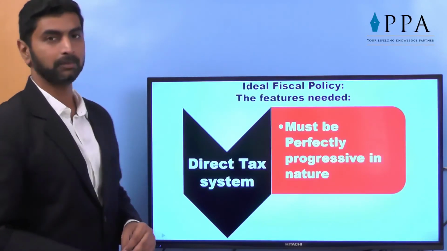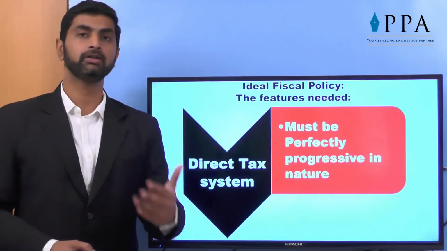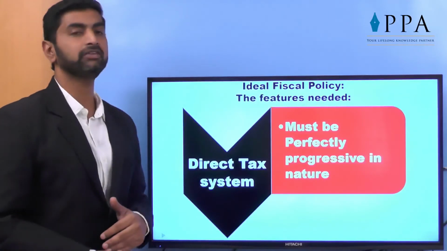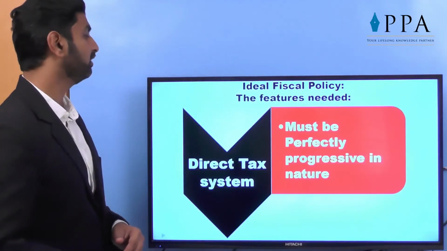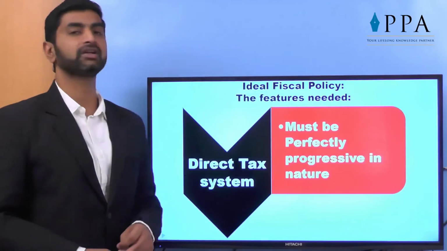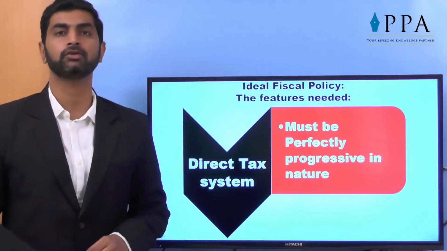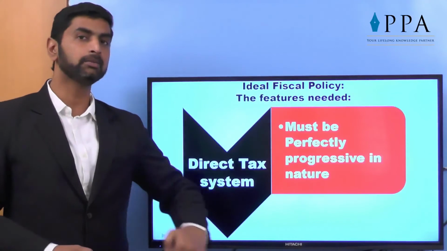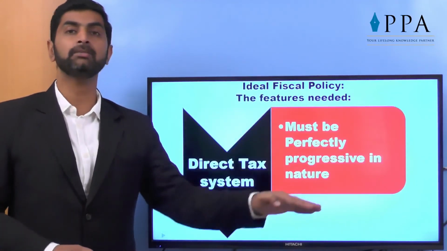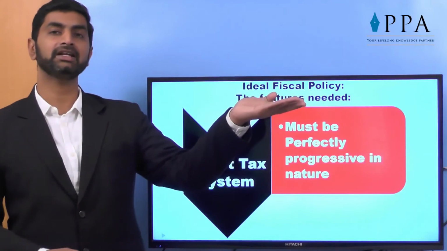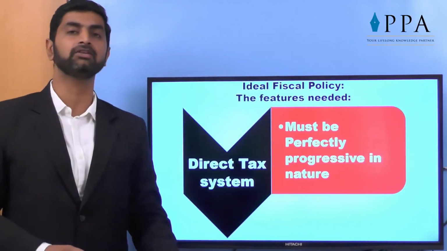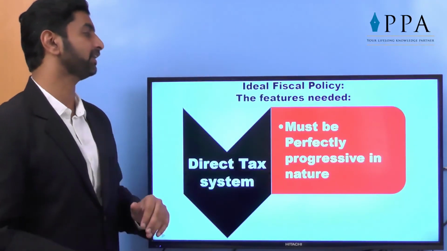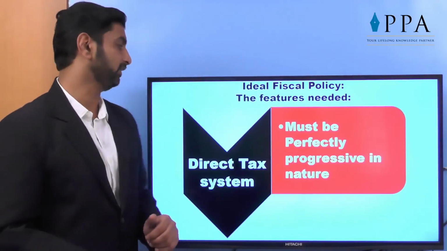Now, for an ideal fiscal policy, I wish tomorrow you will be the finance minister or prime minister, then the first question you will ask: what are the features of having the ideal fiscal policy? The features are, the direct tax system must be perfectly progressive in nature. Direct tax is also called Robin Hood tax. That means collect the amount from those who are in the higher income group and distribute it to those who are in the lower income group. Give them an opportunity to come up. When they enter the higher tax bracket, they will contribute taxes and again it will be used for the lower income group. So it must be progressive in nature. It must be perfectly planned, which is ideally very good in our country.